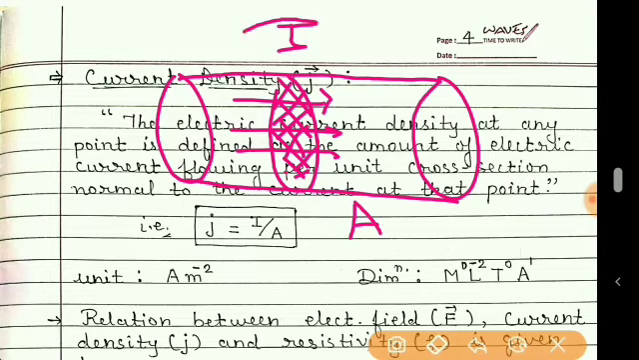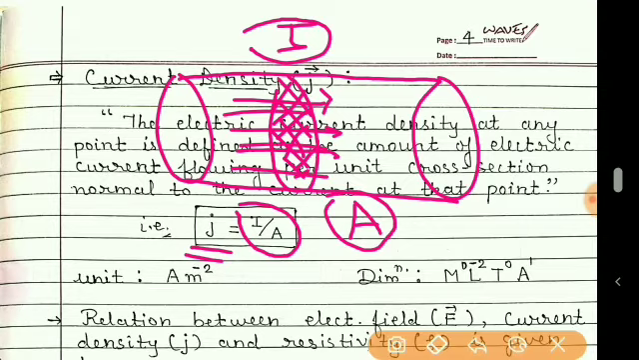So current flowing per unit cross-sectional area is nothing but current density J. Means if more charge particles are moving through this cross-sectional area, then the current will also be more. So if the current is more, then current density is also more for the same cross-sectional area.